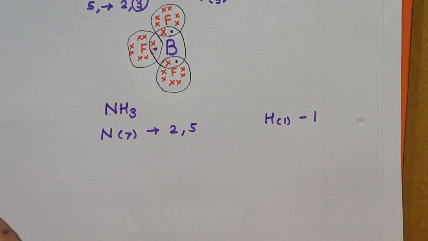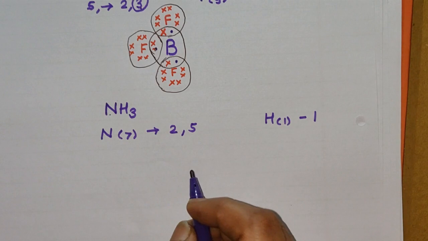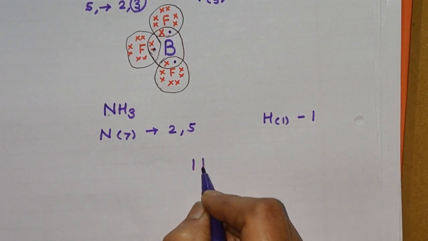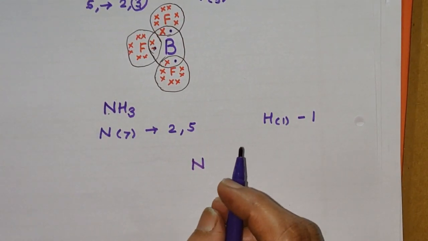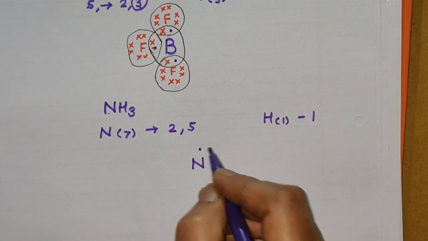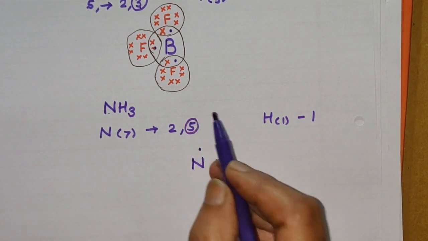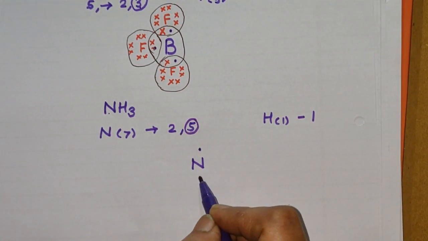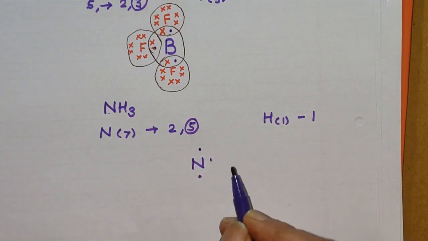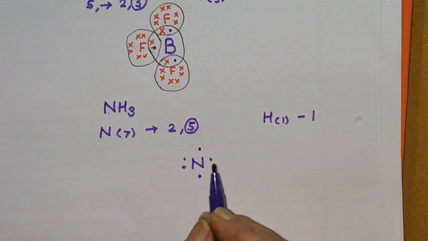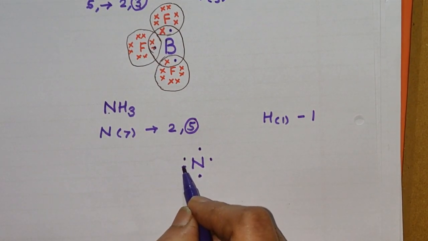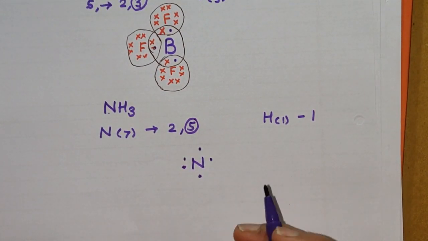Now we shall see here the formation of the NH3 molecule. Nitrogen is the central atom. It contains 5 electrons in the outermost shell, because these 5 electrons only can take part in the formation of the bond, and so we'll have here N and H. One, 2, 3, 4 and 5.